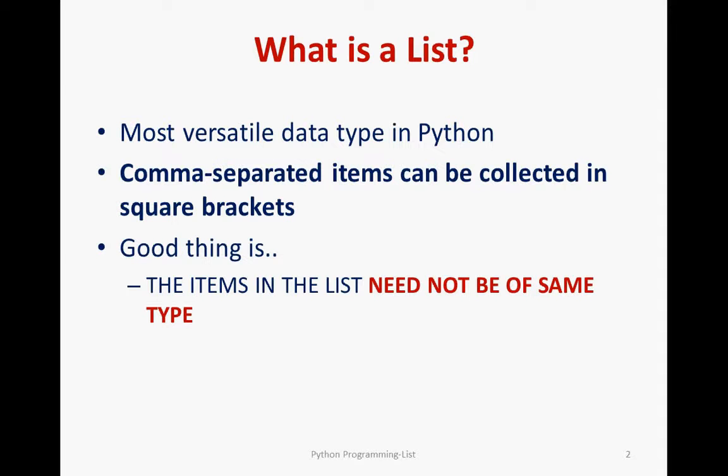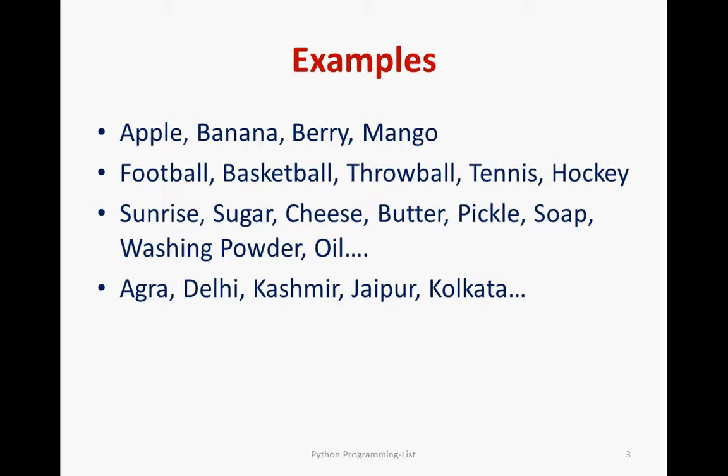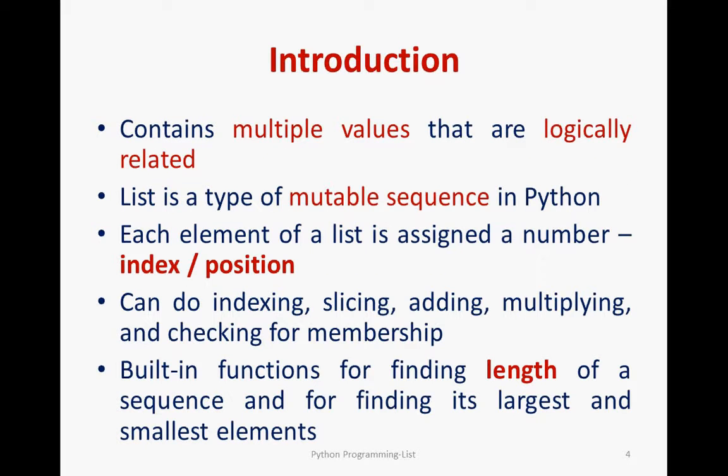As usual, all the items are separated with commas and enclosed in square brackets, and it's a collection of items. These are the examples. All the fruits can be clubbed as the first example. All the games can be made into another list, all the normal stationery items can be like this, and the last one is all the cities in India or whatever. If you want, you can keep any different type of collection as one list.